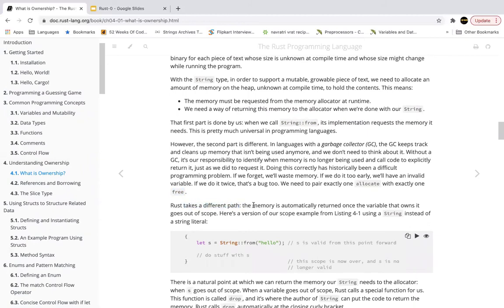The memory is automatically returned once the variable that owns it goes out of scope. So if we create s over here, its scope starts here, and it is valid from here. Once the scope of this s is over, as we have seen just a bit earlier, once the brackets are closed, the scope is over and the variable s is no longer valid.